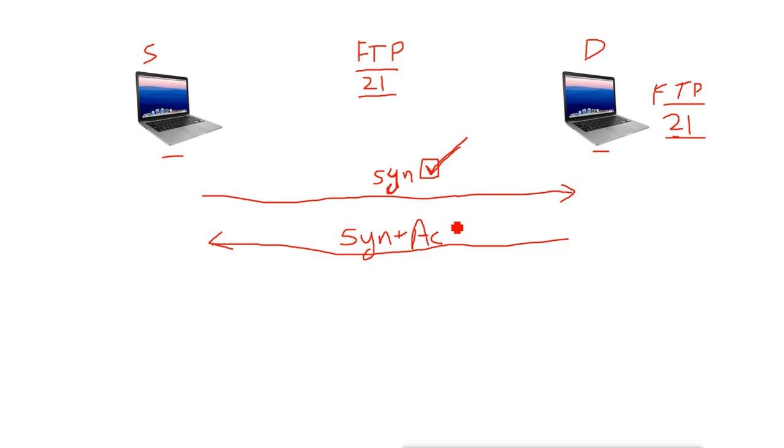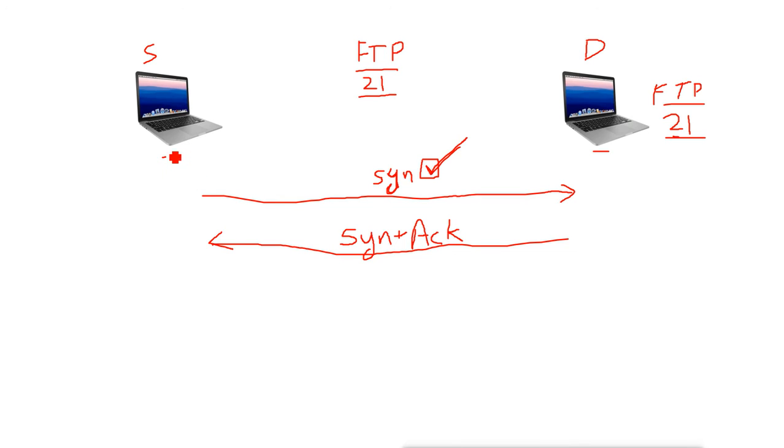Now what does that mean? That means I am ready to accept your request, I am ready to accept your data on port number 21. Are you ready? It is asking again, you want to send? Are you ready?